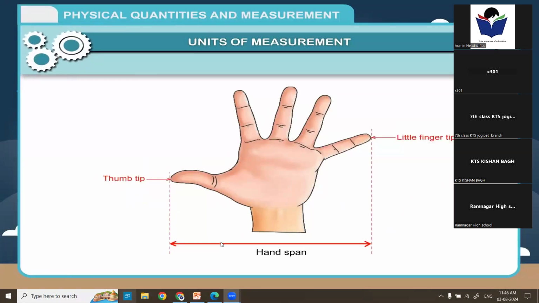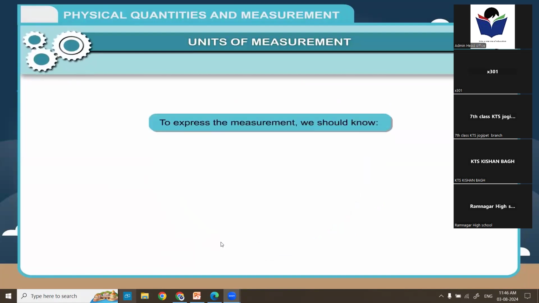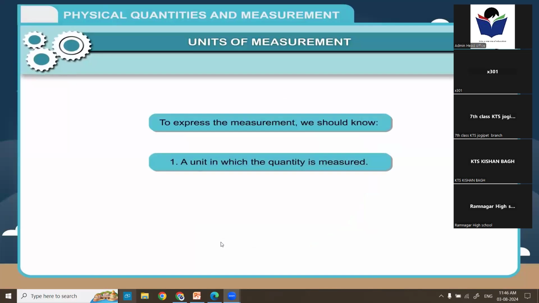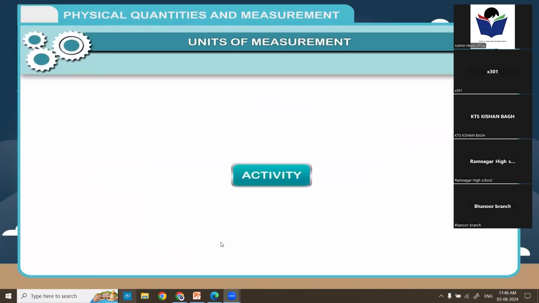These methods were inaccurate because the size of fingers differ from person to person. In the same way, one cannot use a glass to measure the exact volume of the liquid. Such a system of measurement was not correct. To express the measurement, we should know 1. A unit in which the quantity is measured. 2. The magnitude of the numerical value associated with it.